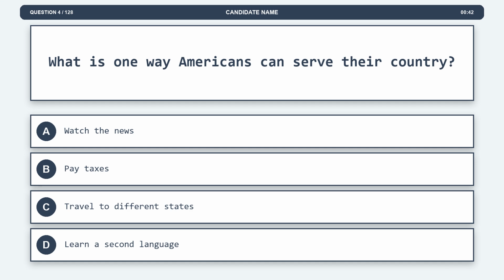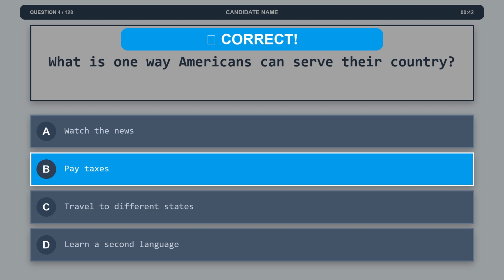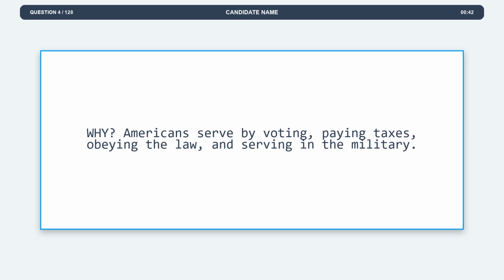Question 4. What is one way Americans can serve their country? Option A, watch the news. Option B, pay taxes. Option C, travel to different states. Option D, learn a second language. The correct answer is option B, pay taxes. Explanation. Americans serve by voting, paying taxes, obeying the law, and serving in the military.